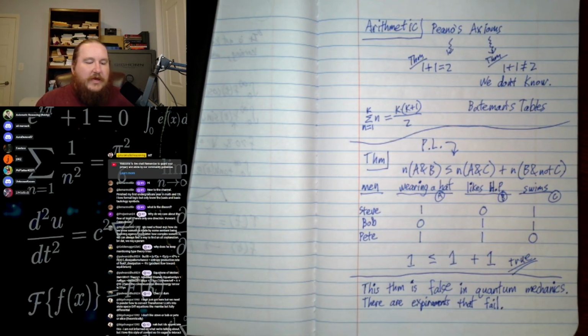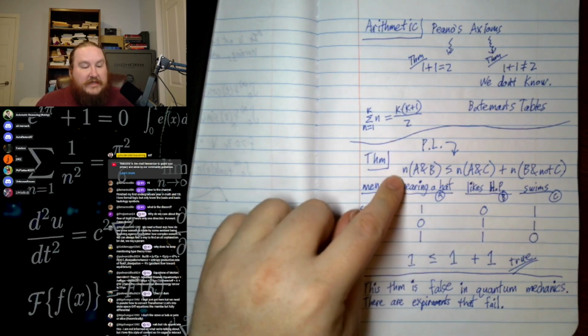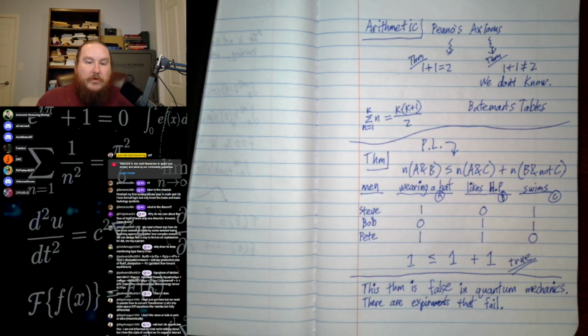Because if this thing was true, quantum information would not yield anything more than classical information. But because this thing is false, quantum computers are possible, and what do you know? We've actually built them.